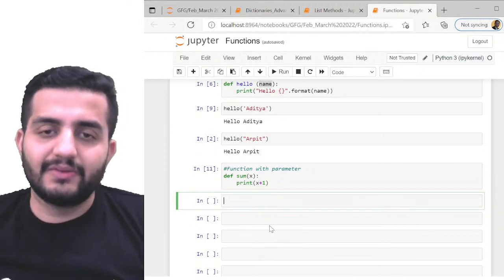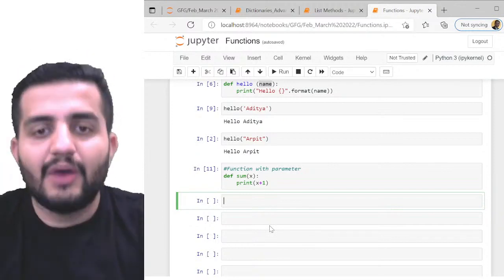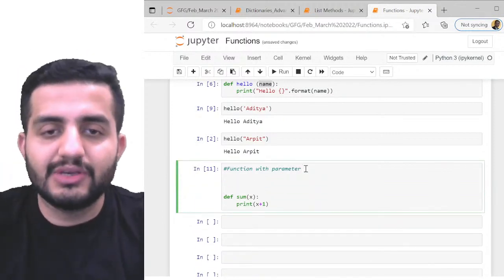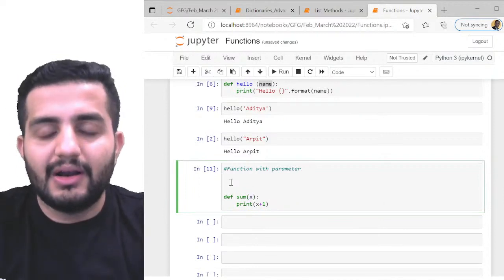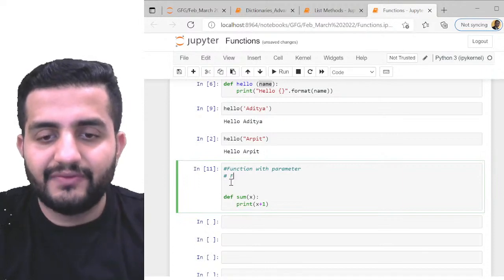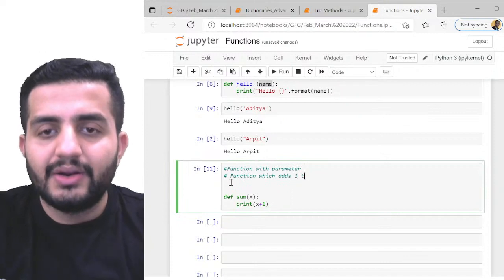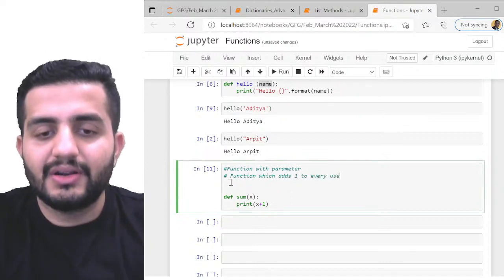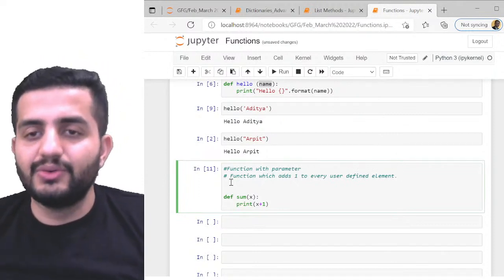Now, a simple function with a parameter, right? So suppose I'm creating a function sum, okay? The objective of this function is, I'm using one parameter only. So I want a function which adds 1 to every user defined element. This is what I want. So a function which adds 1 to every user defined element.